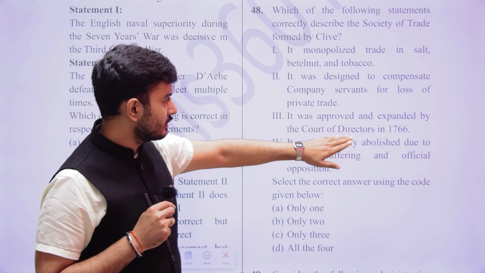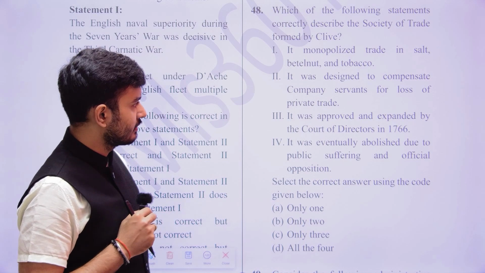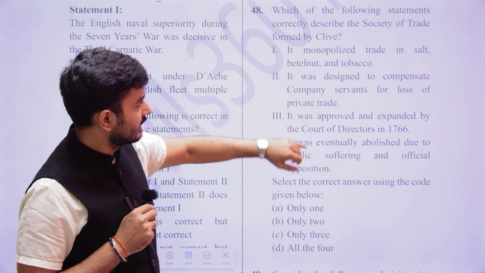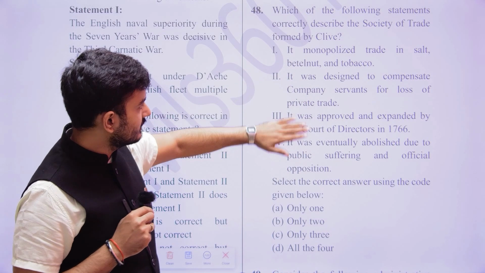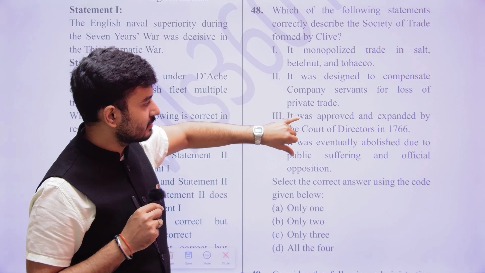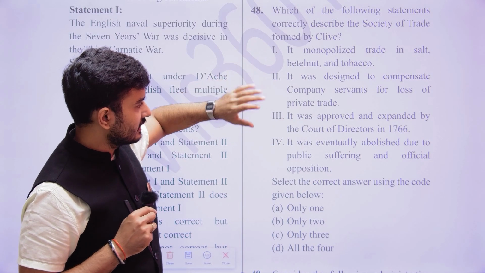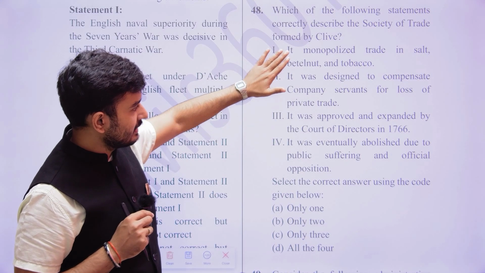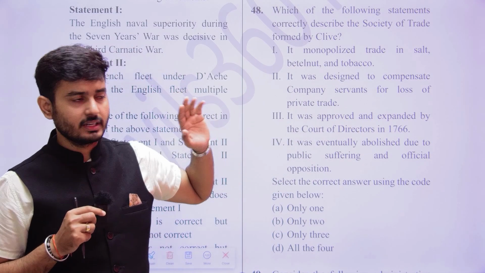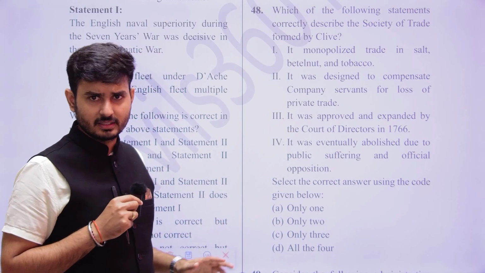It was approved and expanded by the Court of Directors in 1766, and it was eventually abolished due to public suffering and official opposition. Because of the monopoly, this is somewhat supplementing that, so the fourth will be correct. But these two statements are somewhat dicey. If you have eliminated these two, you know that both of these are correct. But this statement, if you do not have the knowledge of it, you cannot solve it. This statement is generally wrong, because it was not promoted by them. They disapproved it.